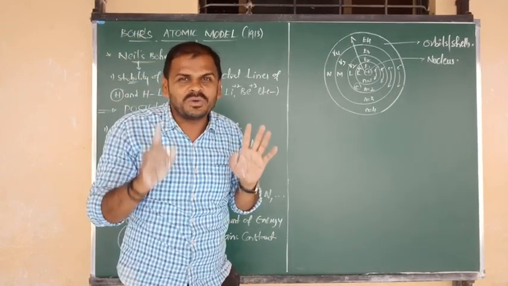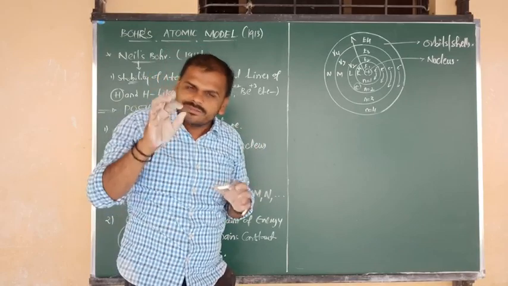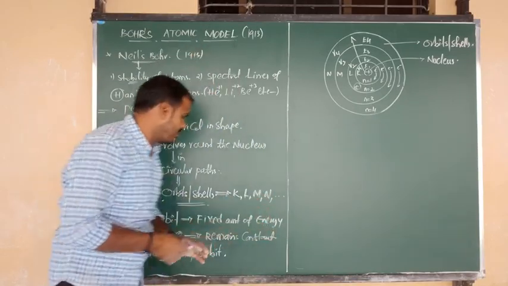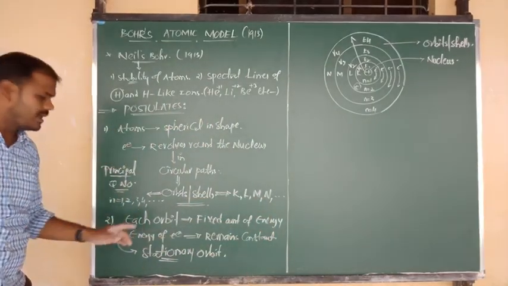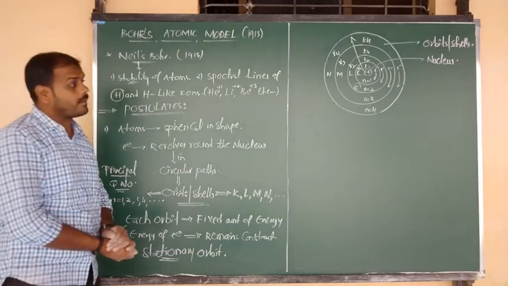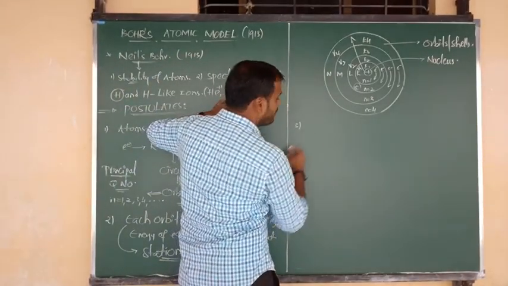In that case only the energy of the electron will be changed. When they move in a particular orbit, there will be no change in their energy. Such orbits are known as stationary orbits. But the energy of the electron will change in another case, which I am going to tell in the third form.